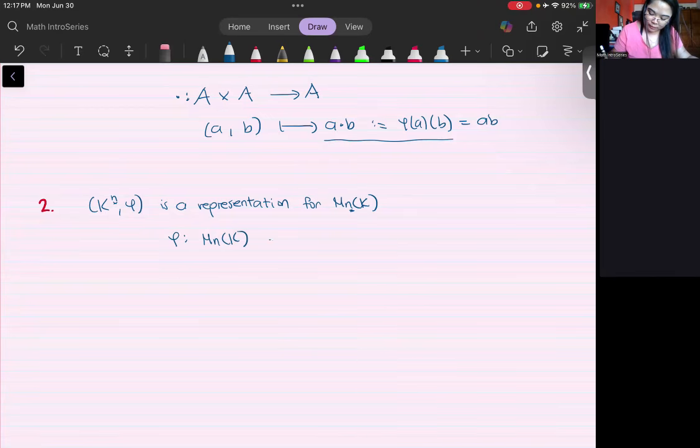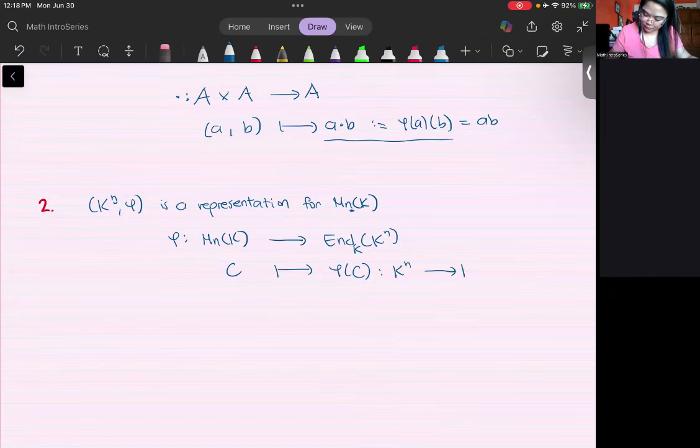So M_n(K) going to the endomorphism space of K^n, where if I have a matrix C, you just take the matrix multiplication. If I have a vector V, you just take the image of that vector under the matrix C. So this is your matrix multiplication.